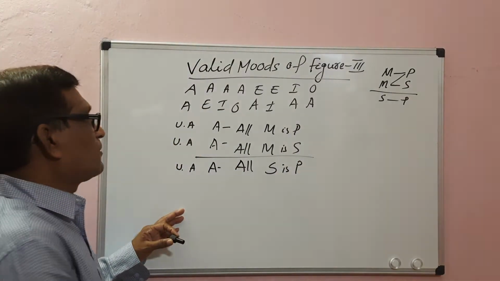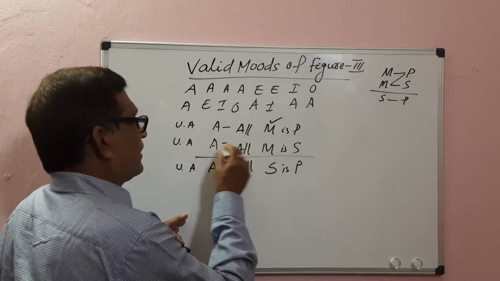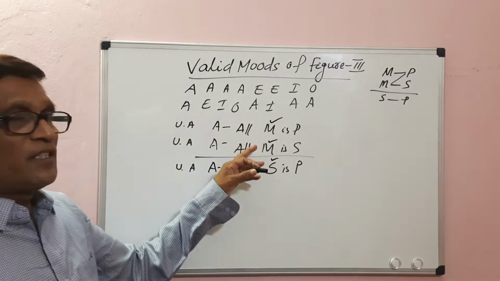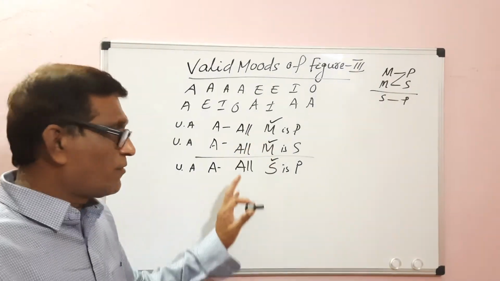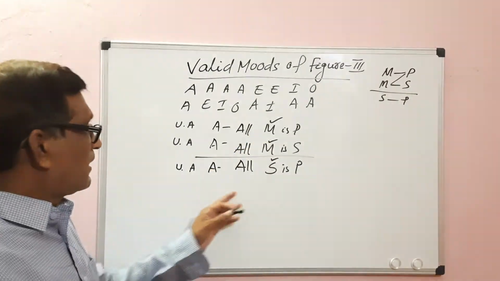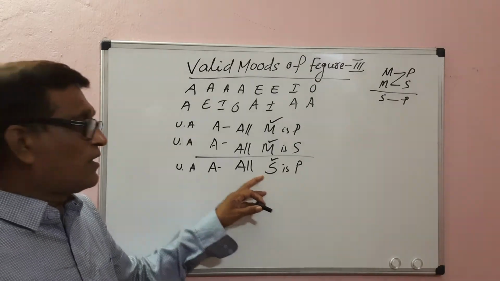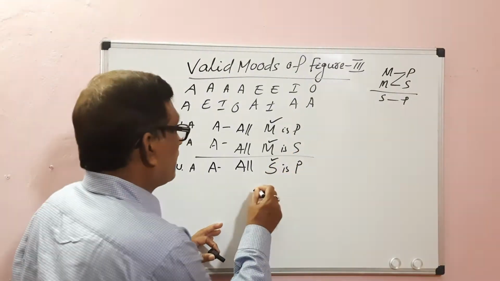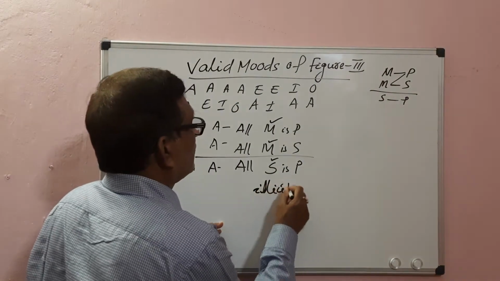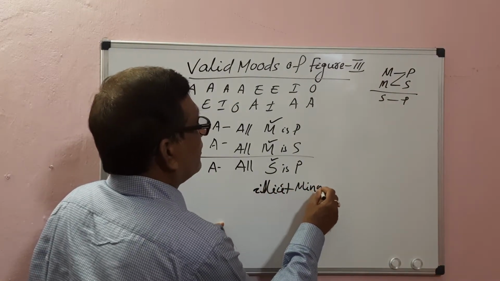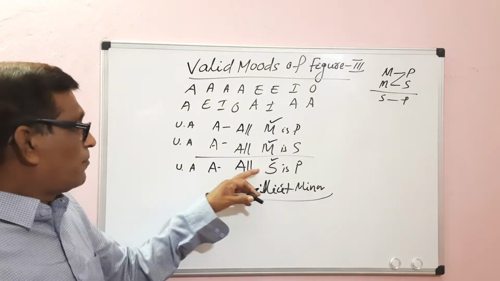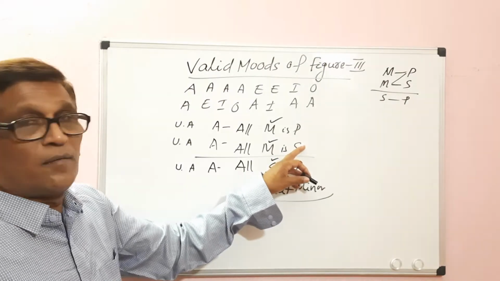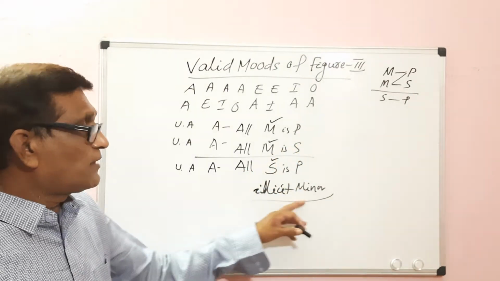Now we have to see the distribution of terms. A proposition distributes the subject term. Here the middle term is distributed in both premises, so there is no fallacy of undistributed middle. In the conclusion, the minor term is distributed, but it has not been distributed in the minor premise. So it leads to the fallacy of illicit minor.